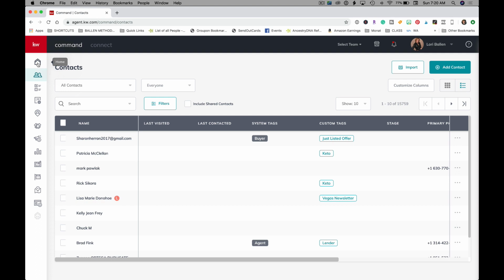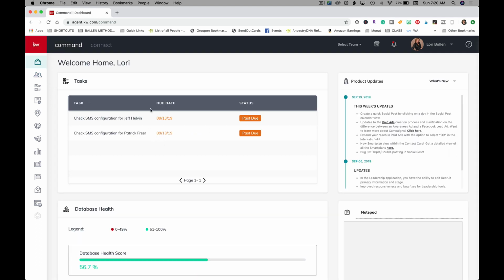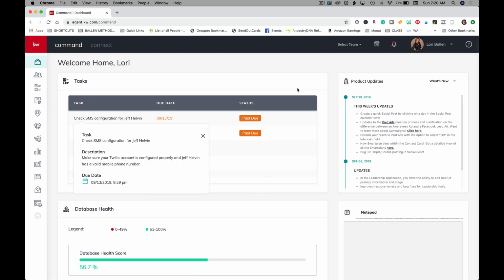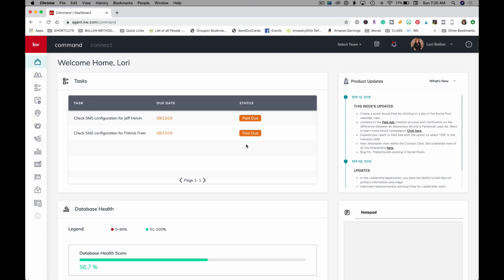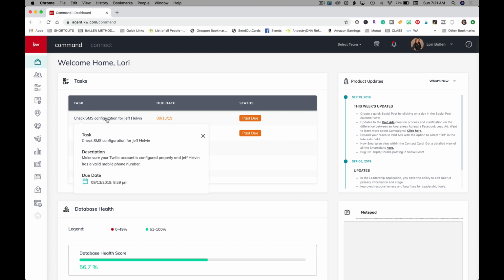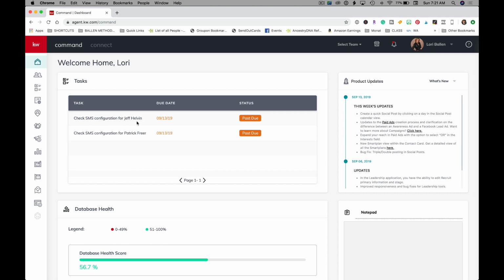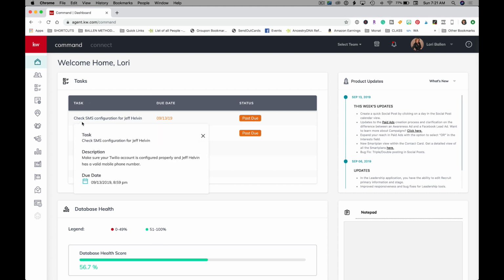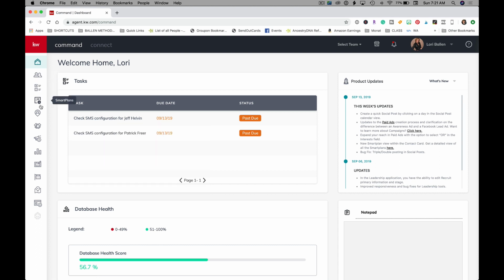our dashboard. So as you can see here, going back to my home screen, I've got tasks set up here. These tasks are being assigned by my smart plan. So here we can see it's telling me to check the SMS configuration for Jeff. So that means it tried to send a text and there's something wrong. Okay. So I'm going to show you what smart plans look like and how to actually fire them.